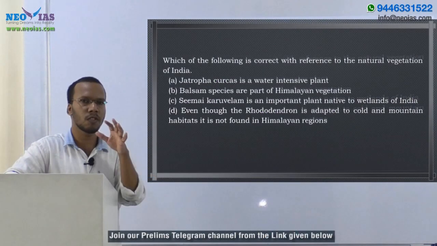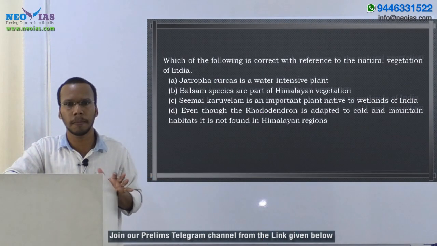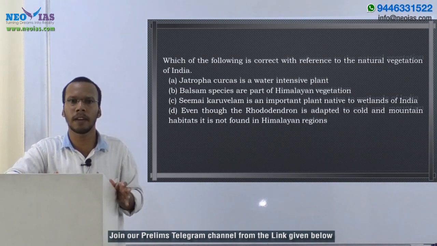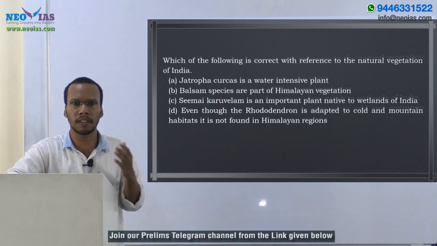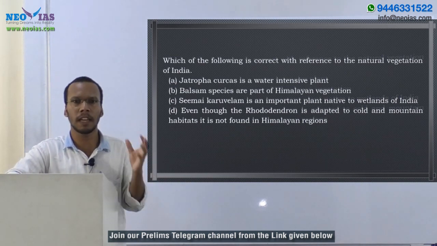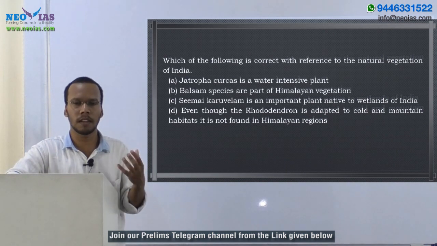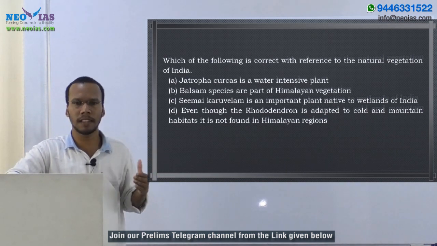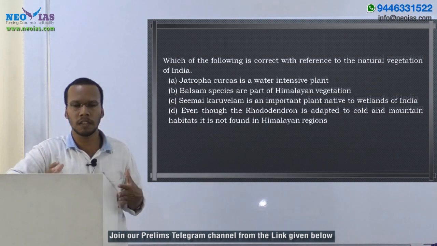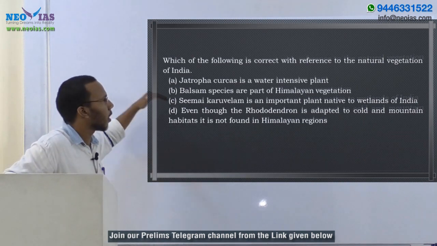Now, this is a question regarding natural vegetation in India. We know that natural vegetation is an important area for UPSC, and they have been asking questions on the regions or the states and their natural vegetation, like what kind of forest is seen in these states. A match-the-pair question will be there, right? So we need to know about the natural vegetation in India. So this is a question regarding natural vegetation.